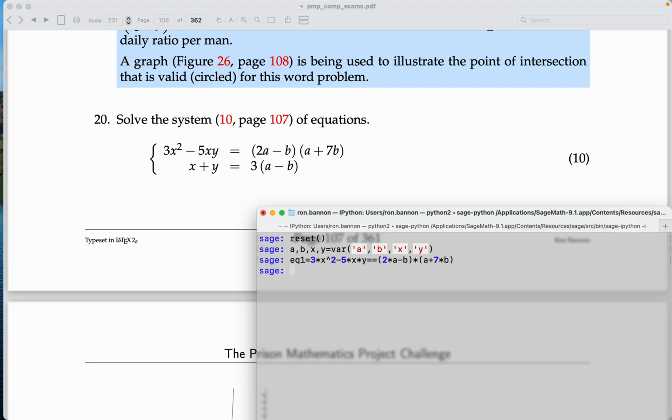I got that done. Let me do the next equation. Equation 2. Equation 2 is going to be assigned x plus y equals 3 star A minus B. Okay, and then I'm going to solve a system of equations that goes in a square bracket. What's the system? Equation 1 and equation 2. And we're going to solve for x and y and see what happens.